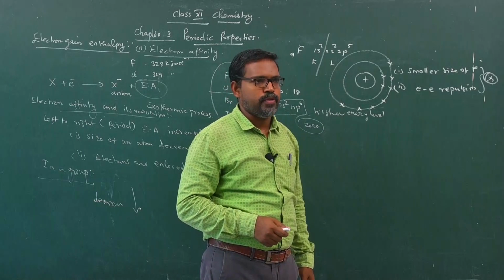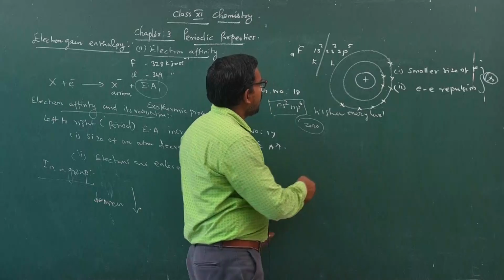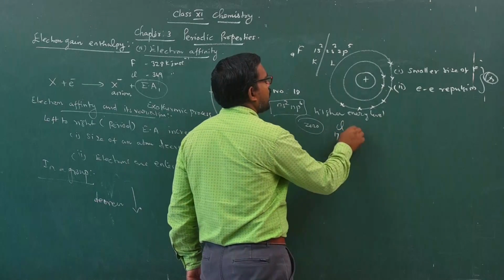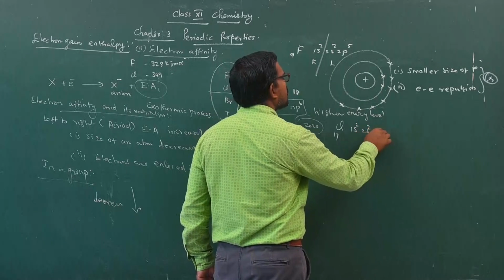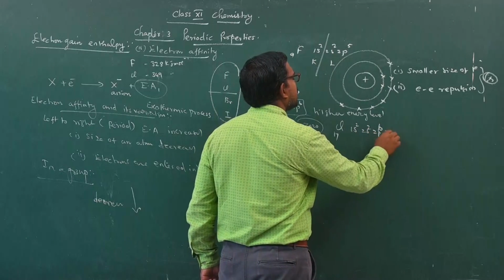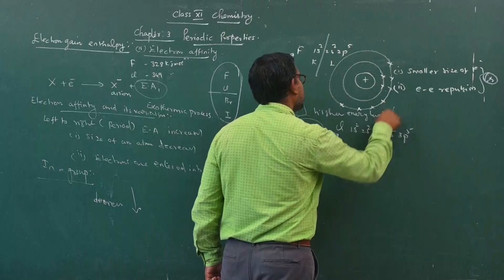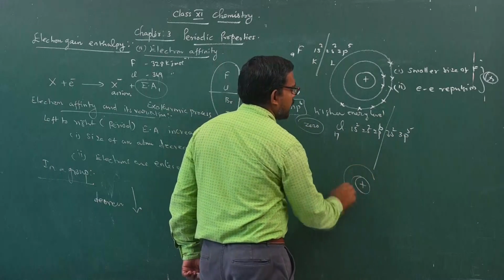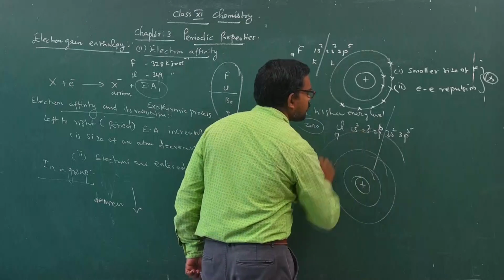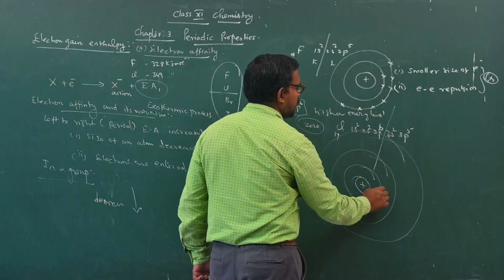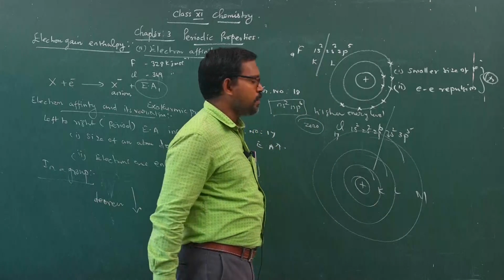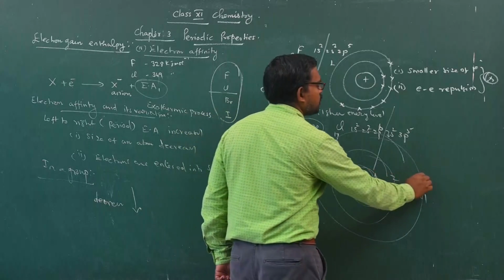Less electron affinity. Compare this with chlorine, atomic number 17, electronic configuration 1s2, 2s2, 2p6, 3s2, 3p5. So it consists of three major energy levels: K shell, L shell and M shell. The principal quantum number also increases, 1, 2, 3.